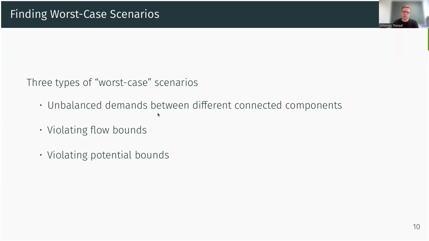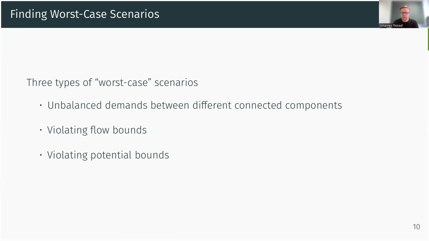The first type is only regarding the network structure. I will explain this in the next slide. The second type of worst case scenarios is about the worst case regarding the lower and upper flow bounds. And the third class is the worst case for our potential bounds. And we have found polynomially many of these worst case scenarios that guarantee robust feasibility for a given network or prove that this network is not robust and feasible.